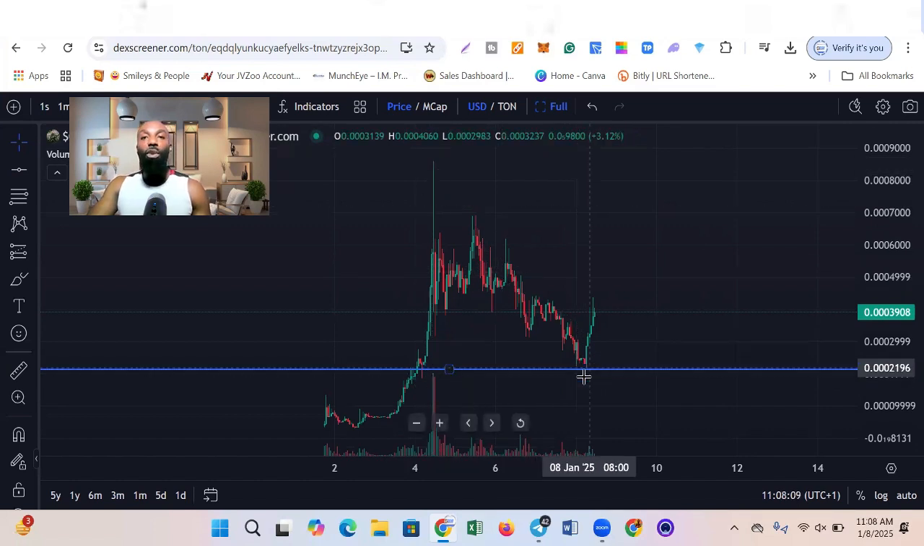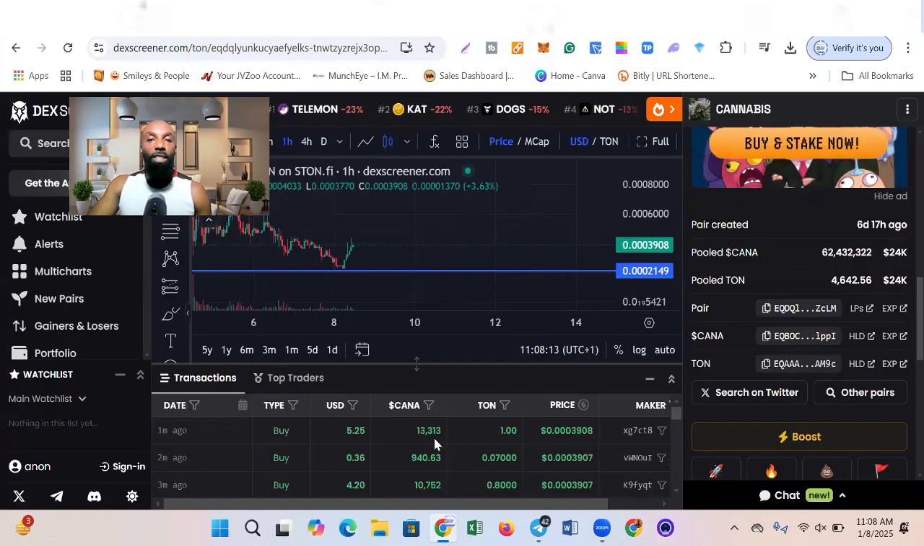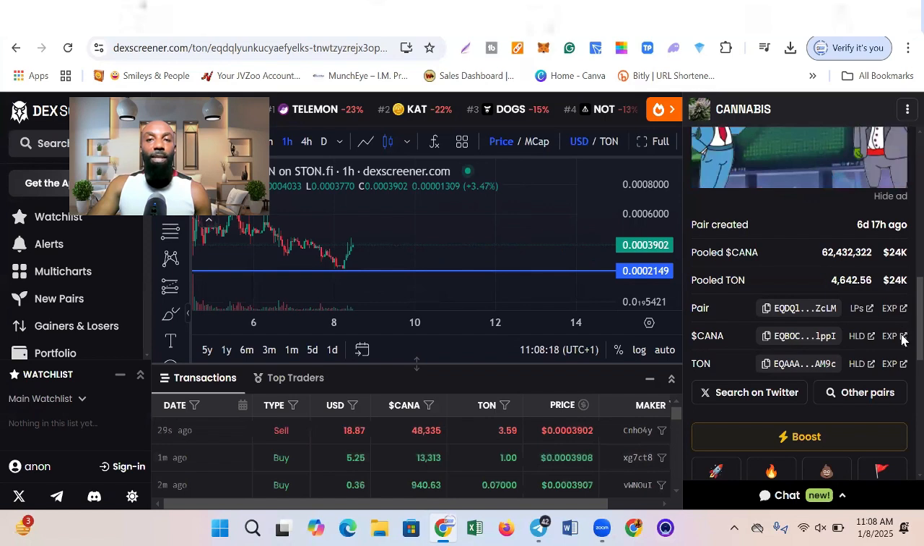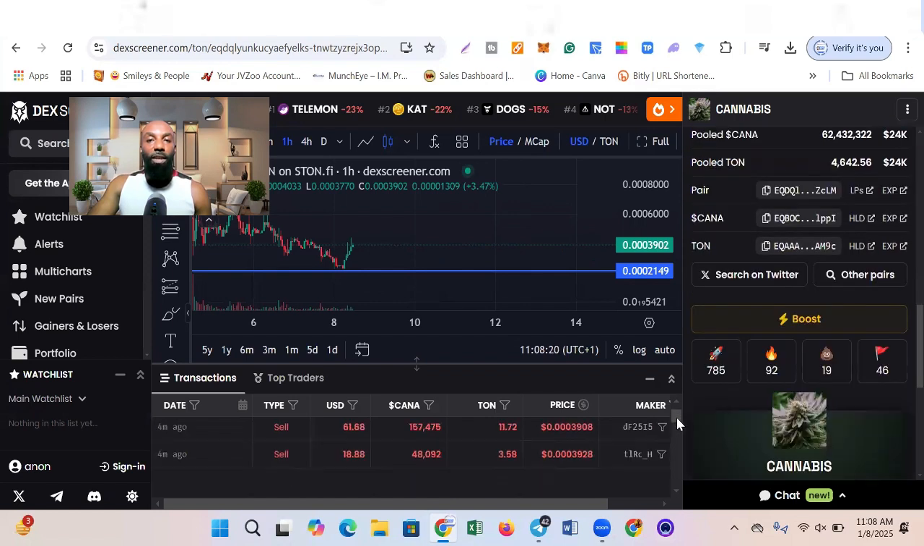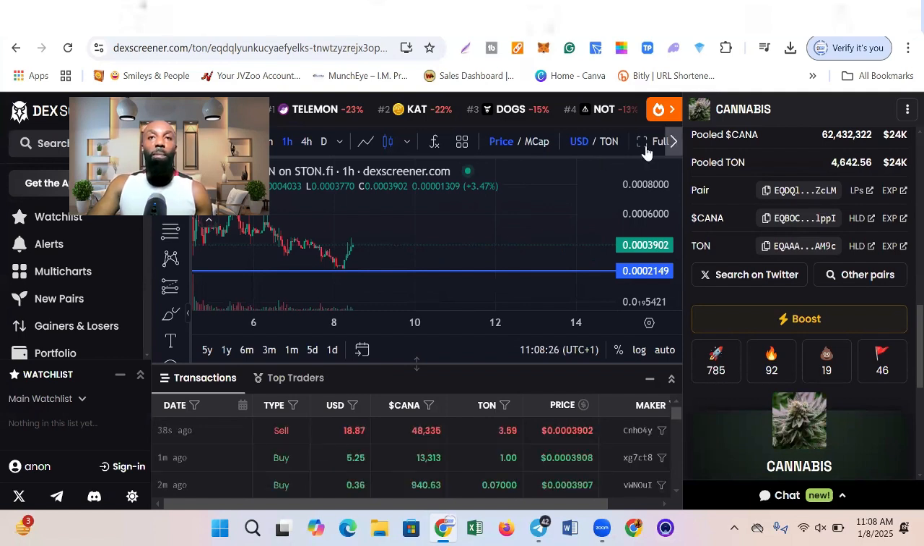You can see a whole lot of people have started buying it again. Let me quickly show you. If you go down to the buy history here, you can see a whole lot of buys, a lot of guys are buying here, and the sells are a bit low compared to the buys. So I'm also going to be buying more here.